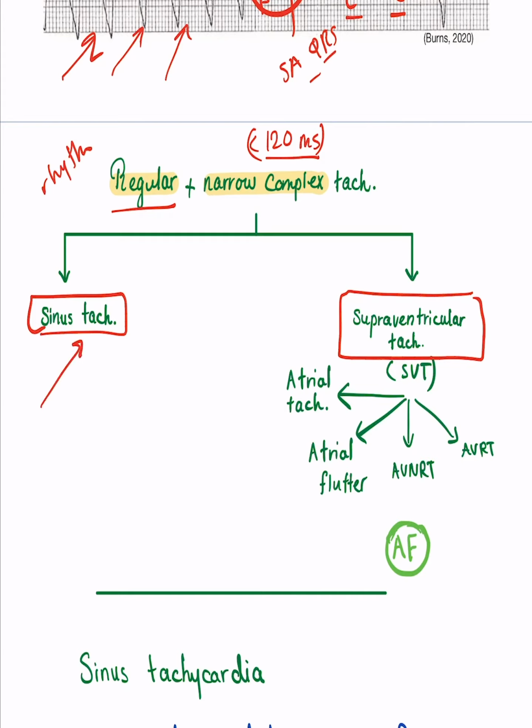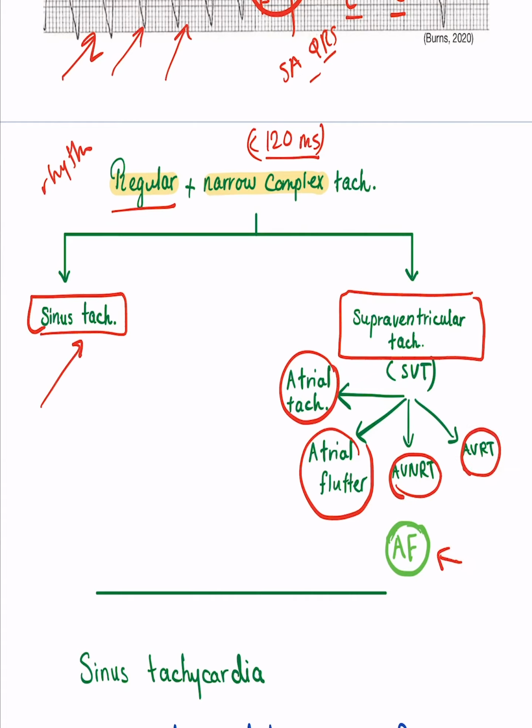So it's mostly something other than the heart that is causing the problem. So you need to investigate what's going on. If you have supraventricular tachycardia, then it's probably or almost definitely the heart that is the problem. And then the supraventricular tachycardia can be subdivided into atrial tachycardia, atrial flutter, AV nodal reentrant tachycardia, and AV reentrant